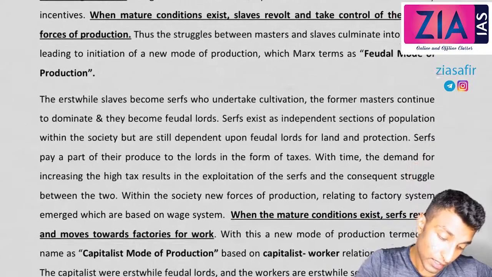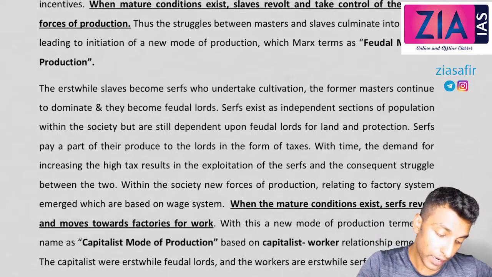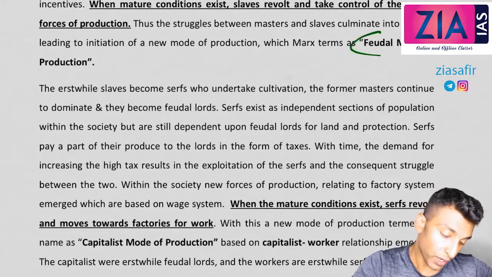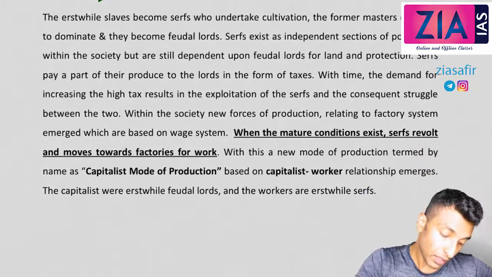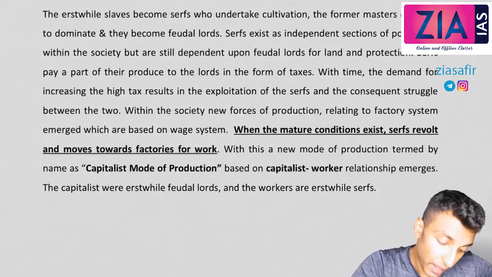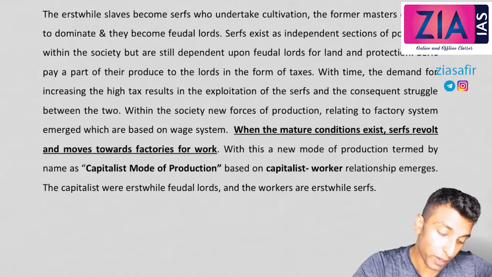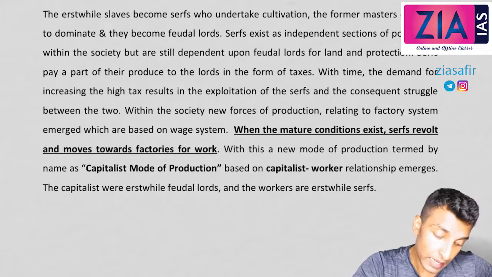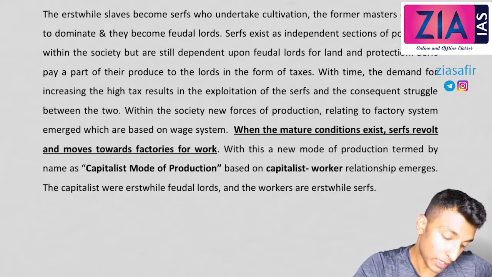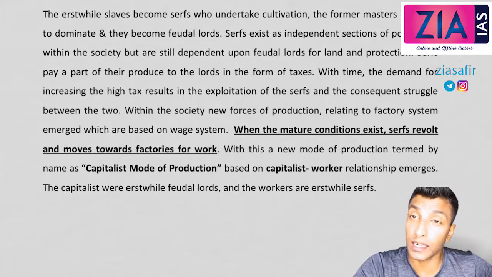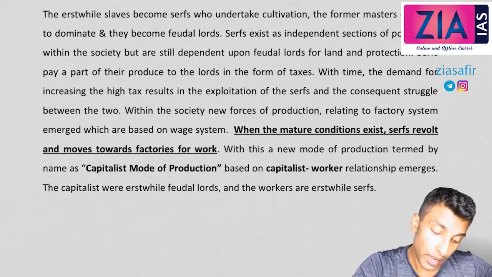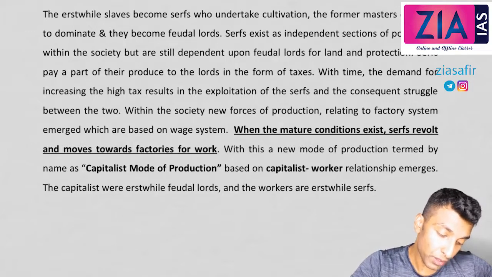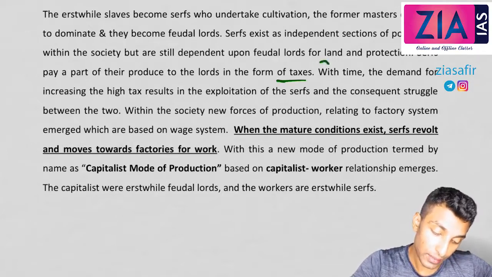Thus, the struggle between masters and slaves culminates into a revolt, leading to initiation of a new mode of production, which Marx termed the feudal mode of production. The erstwhile slaves become serfs who undertake cultivation, and the former masters continue to dominate. They became feudal lords. Serfs exist as independent sections of the population within the society, but are still dependent upon the landlords in terms of land and protection. Serfs pay a part of the produce to the lords in the form of taxes.